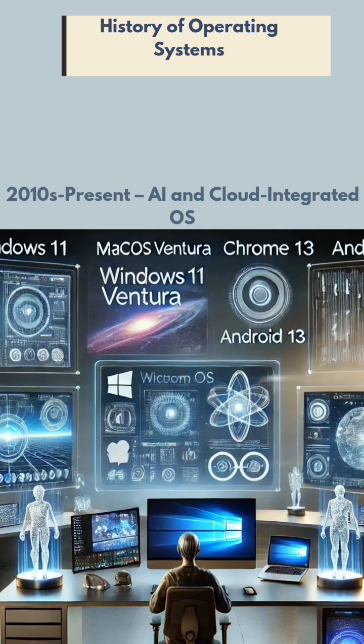Now we'll come to the latest generation, that is from 2010 to present. The operating systems were designed which support AI, and cloud integrated operating systems were designed. For example, Mac OS, Chrome OS of Google, Android 13, iOS 17, Windows 10, 11, all these were introduced, and the concept of virtualization was introduced. Whenever the concept of cloud comes, it is based on virtualization. This was all about the history of operating system.